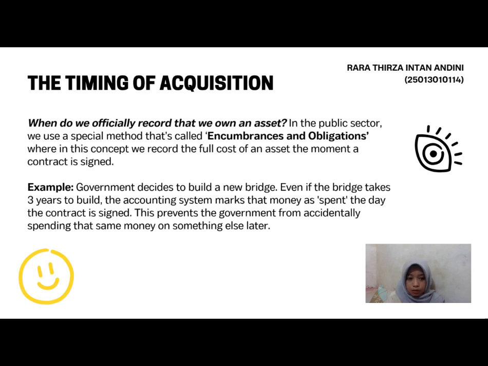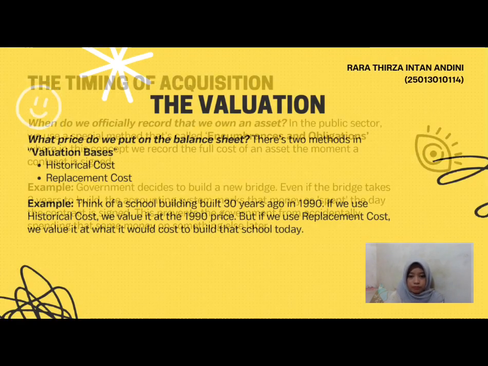For example, the government decides to build a new bridge. Even if the bridge takes 2 years to build, the accounting system will mark the money as spent on the day the contract is signed. This prevents the government from accidentally spending the same money on something else later.